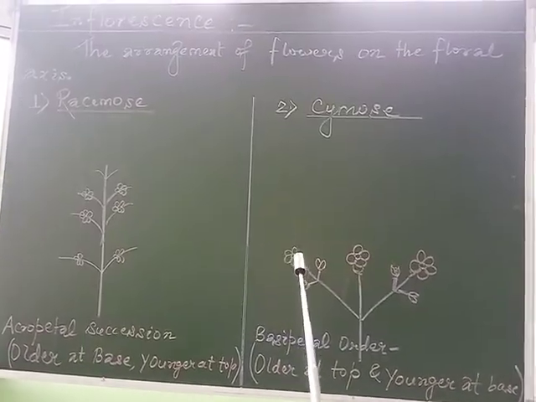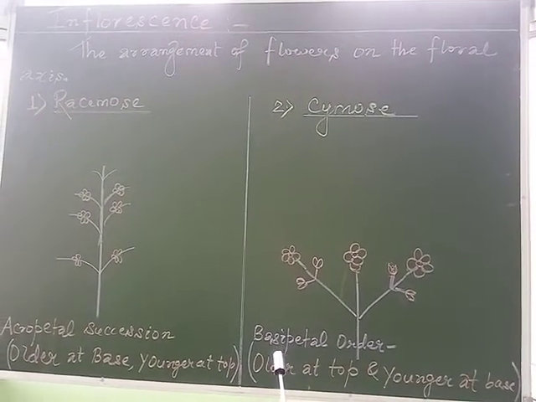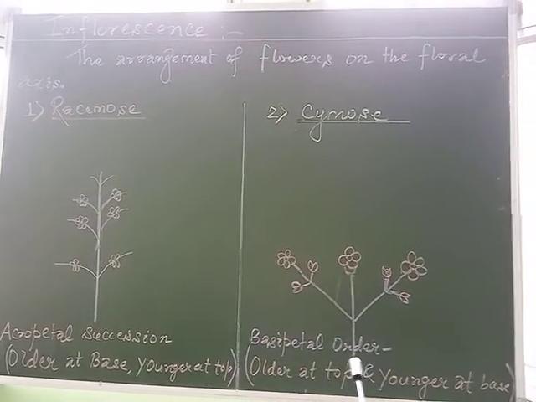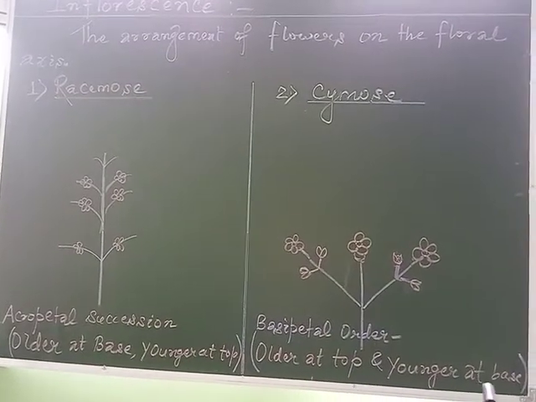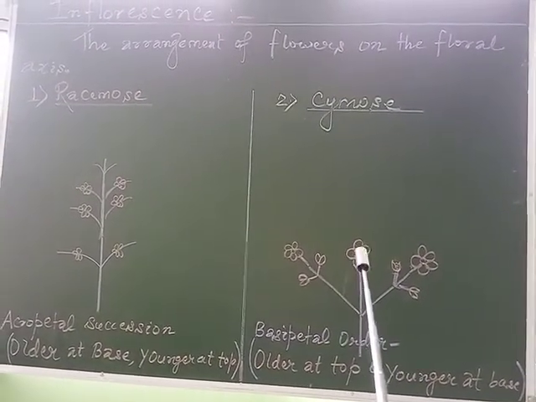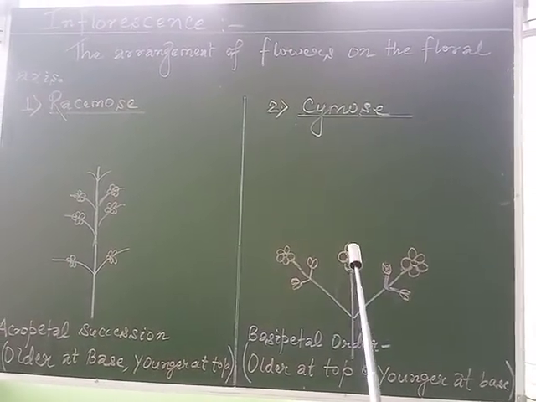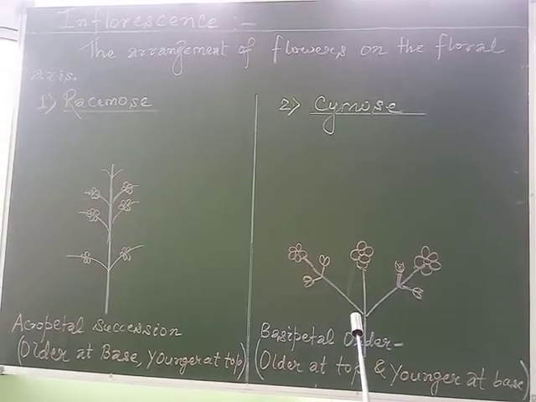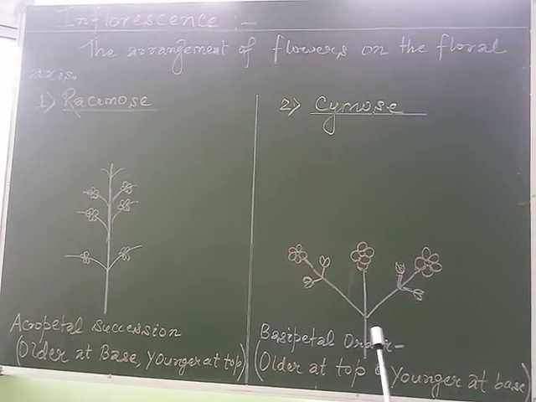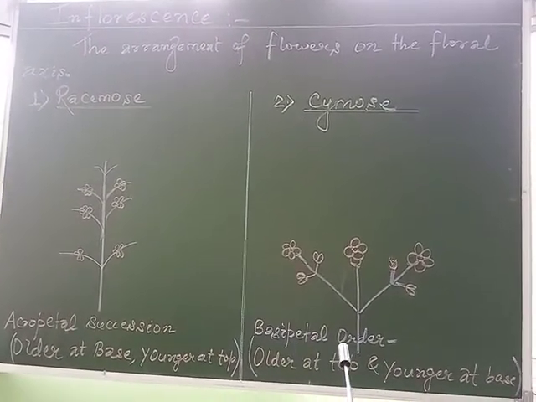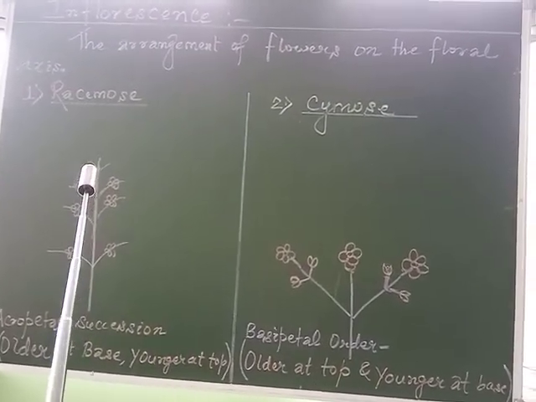Whereas on the other hand, in the case of cymose inflorescence, we may observe the flowers develop in basipetal order, means the older flowers are at the top and the younger ones are at the base. As the main axis has a determinate growth, the older flower is born at the apex region or at the top region, and the younger flowers are born at the basal region. So here the flowers are in the basipetal order.